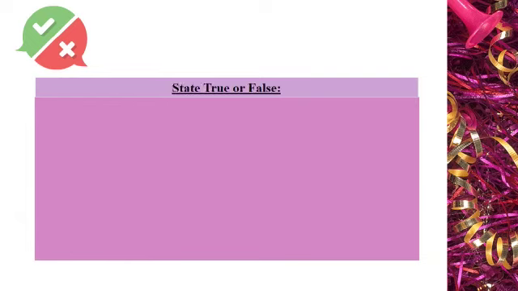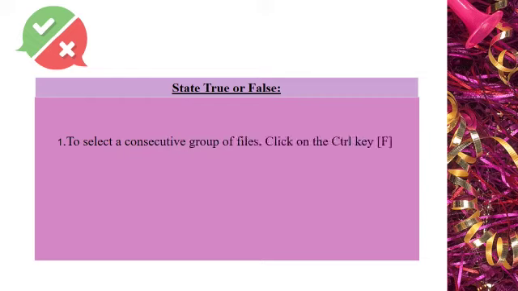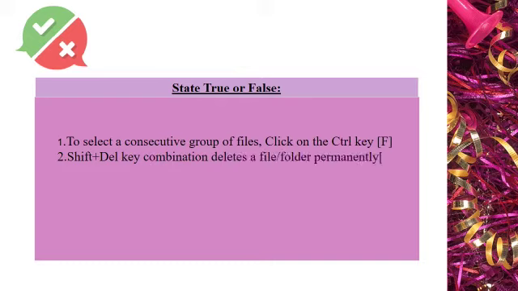State true or false. First one: to select a consecutive group of files, click on the control key. Answer is false, children. Shift plus Del key combination deletes a file or folder permanently. Answer, true.